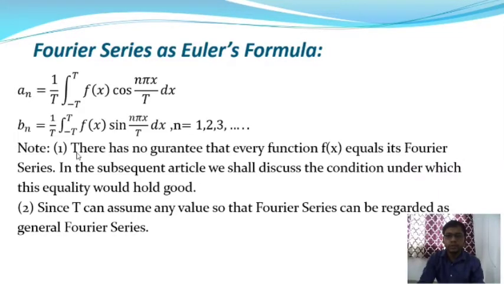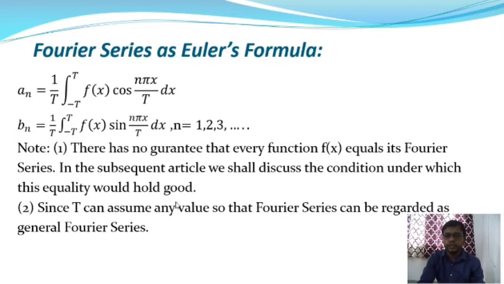Now we'll talk about some important notes on Fourier series as Euler's formula. There are two notes for Fourier series. The first note is that there is no guarantee that every function f(x) is equal to its Fourier series.